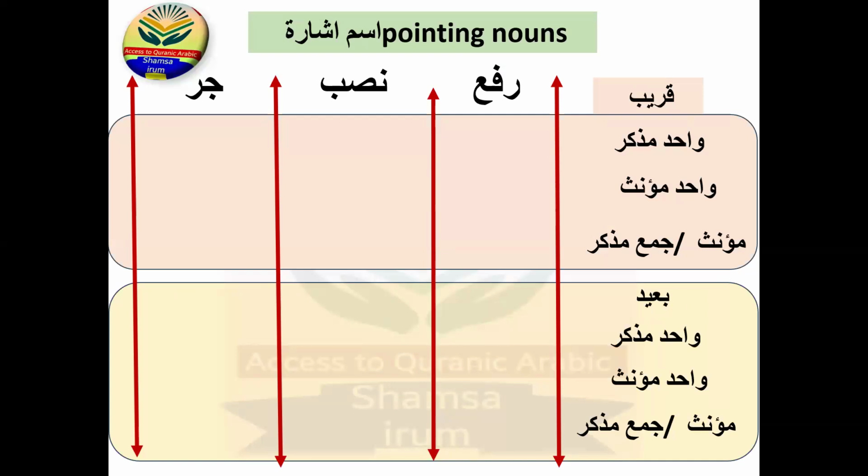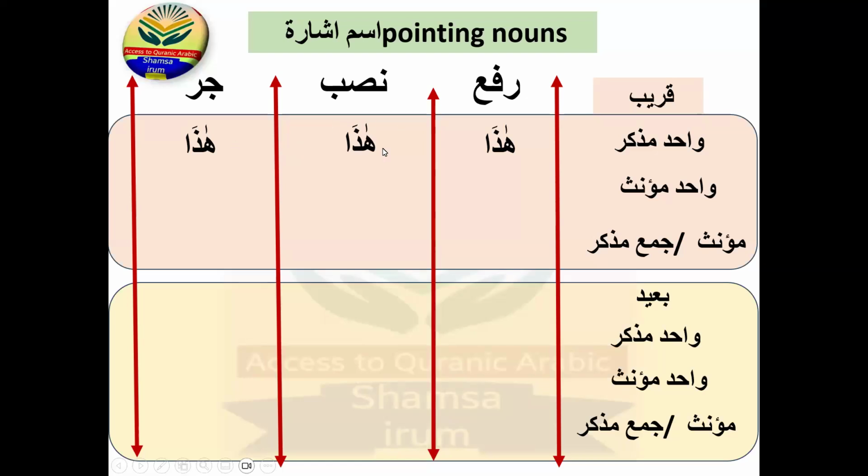Now I will explain what I mean that they don't change their position, they don't change their i'rab. So I wrote here the rafa, nasab, and jar, and the ishara for the qareeb and the ishara for the ba'id. We will cover all of these, inshallah. The first one, the qareeb for the wahid muzakkar, is hadha. Did you notice that in the rafa state it is hadha, in nasab it is also hadha, and in jar it is also hadha? It didn't change its position. It's not that if it is rafa we say hadhu, or if it is jar we say hadhi. No. In all i'rab states, it remains the same.